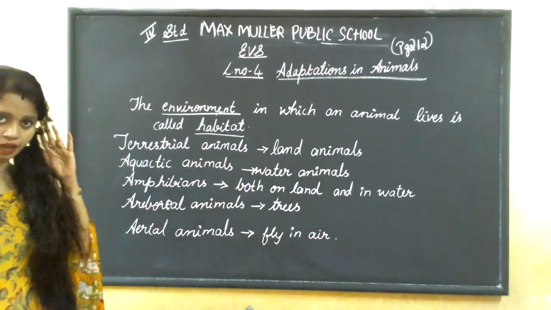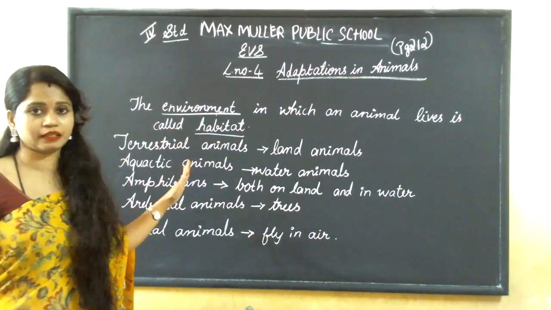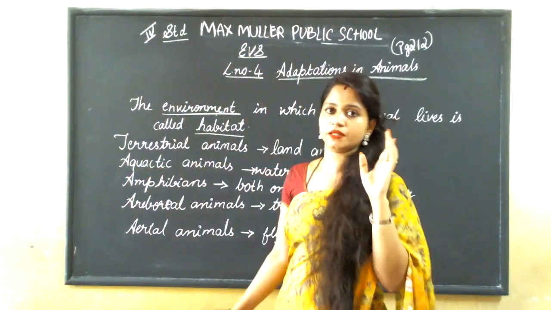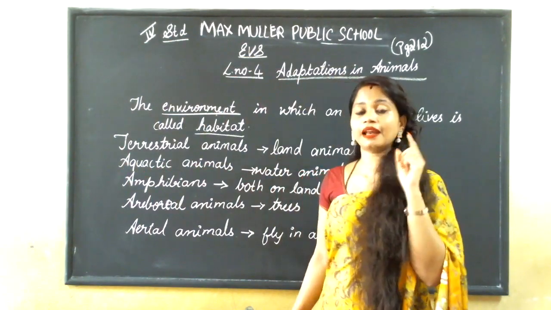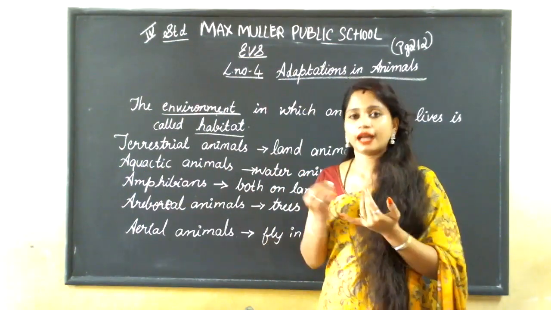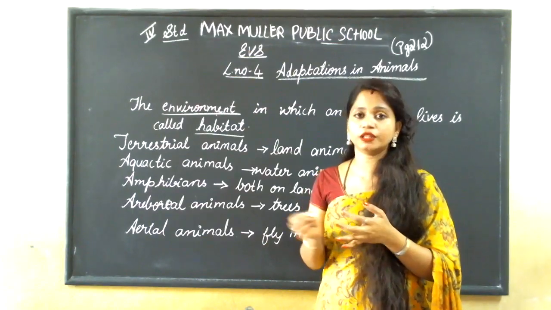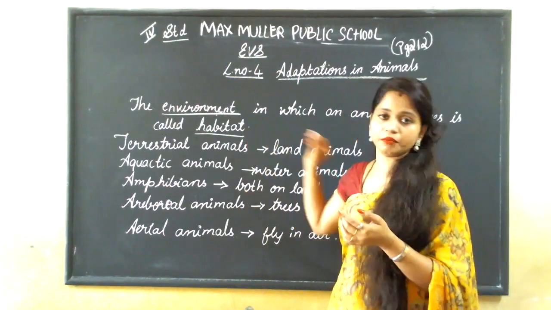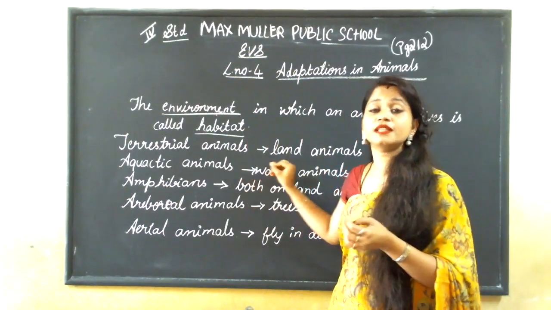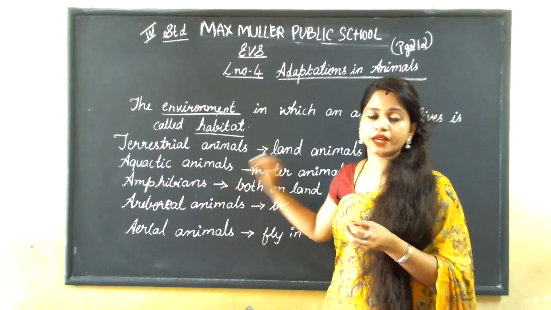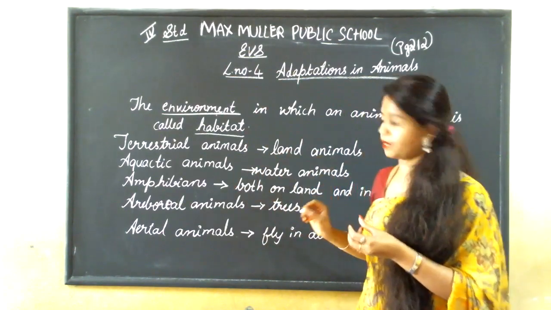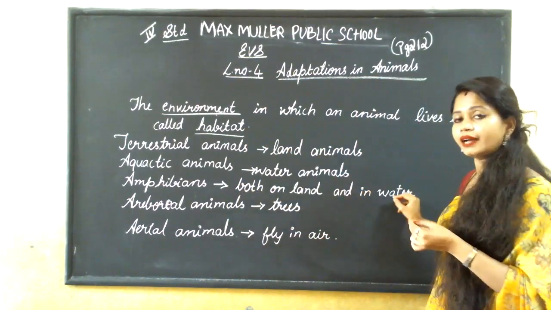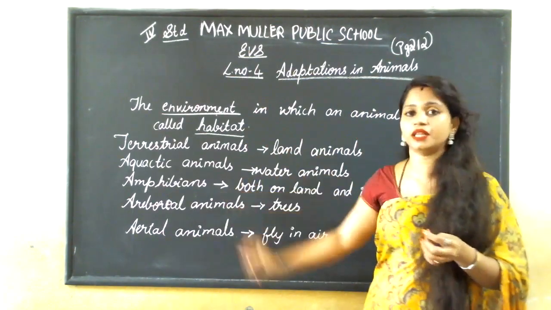See, just understand what are the main things. Terrestrial animals are nothing but land animals, the animals which live on the land. The animals which live inside the water are called aquatic animals, water animals. The animals which live both on land and in water are called amphibians.